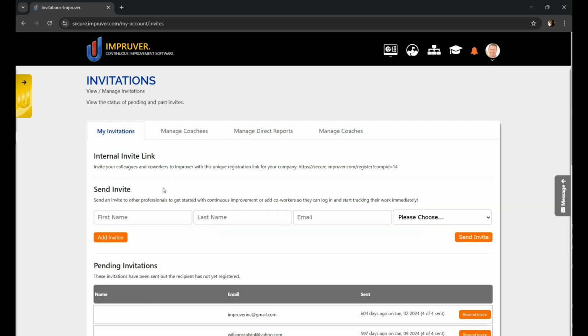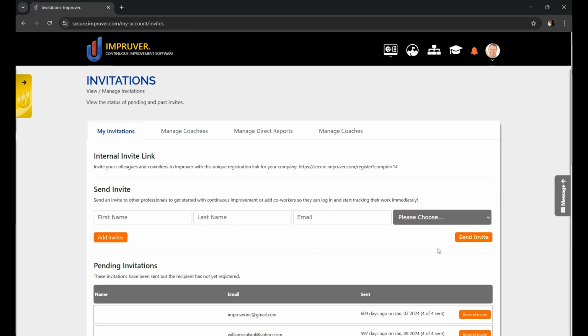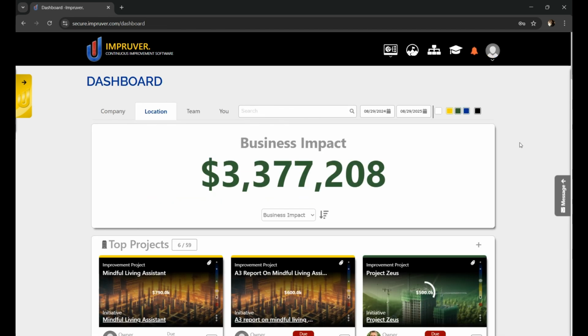Once you've sent an invitation to a direct report, they will actually appear here on the Manage Direct Reports page. As you can see, Jeff Myers shows up here. You can also delete direct reports from this page as well. Selecting the direct report option from the invitations page automatically creates that person's account and connects them to you as their supervisor automatically.